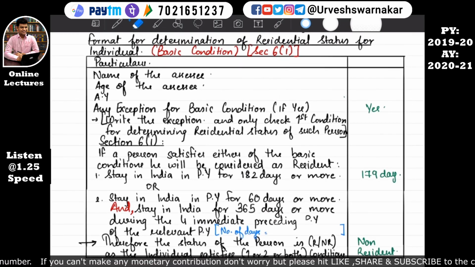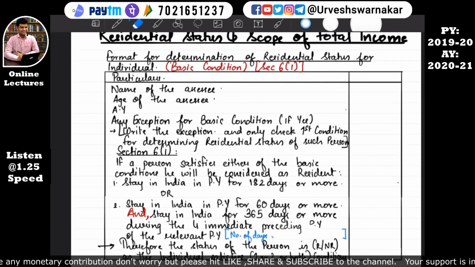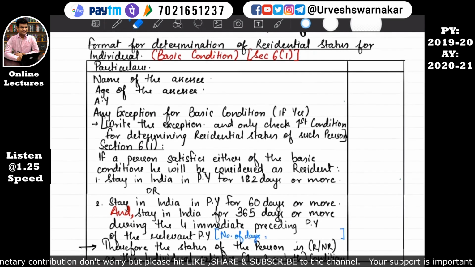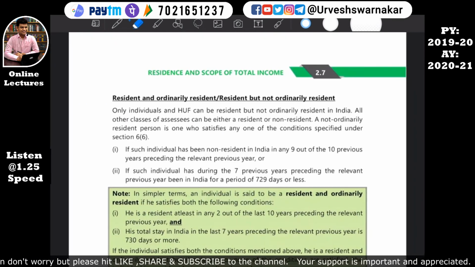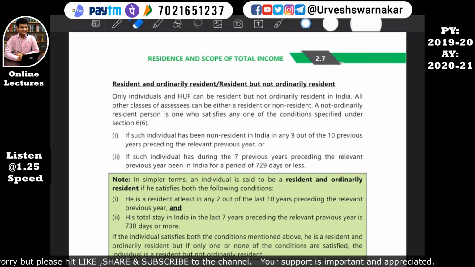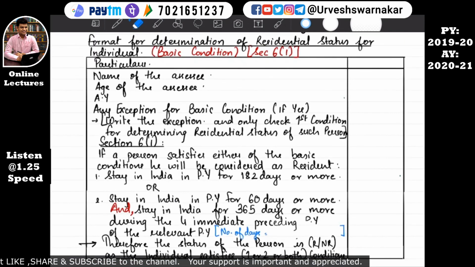See, we have solved Mr. Anand's example here only, and it has been solved in this much space. Okay, and see the institute's answer. They have to write so many things in detail. It is running to one page. Okay, your answer will be completed in half a page, and it will take half of the time that the institute's answer has taken. Okay, I hope you have liked this format.